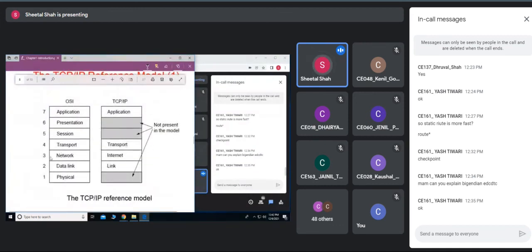So the internet layer is the same as the network layer, isn't it? In this, it is connectionless.